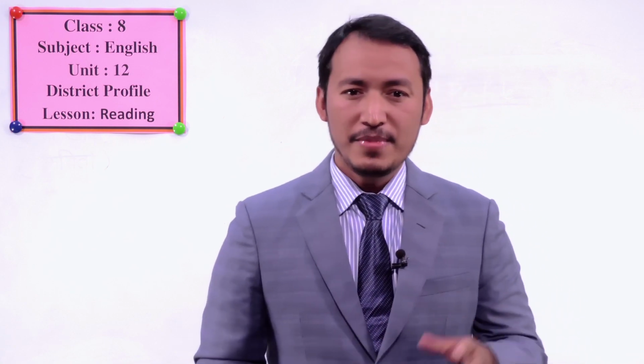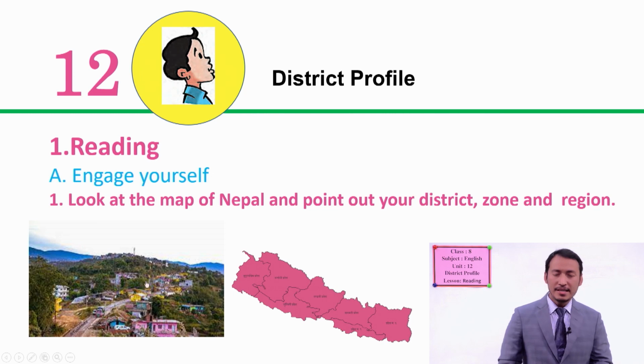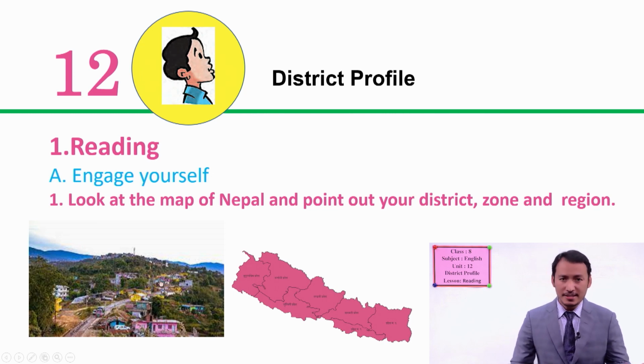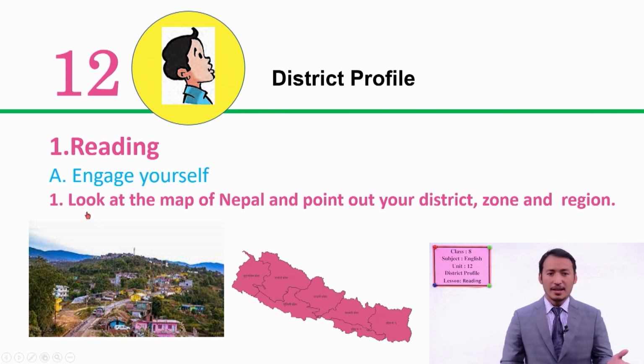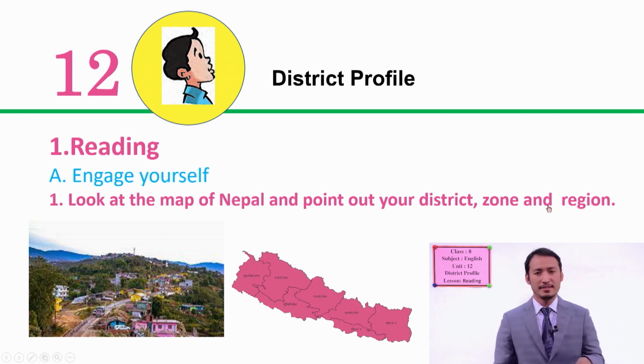Let me show you the picture here. Look at this picture. Can you guess now which place it is? Look at the map as well of Nepal and point out your district, zone and region.